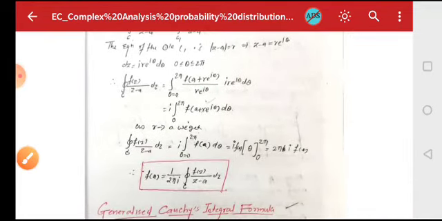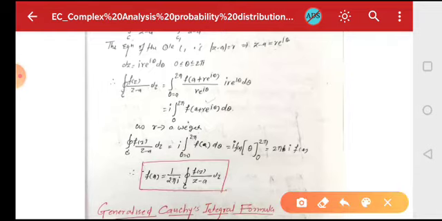Now as r tends to 0, that is the radius, the circle C1 tends to what, the point a. In that case f(a + r e^{iθ}) tends to f(a). Now the integral over C of f(z)/(z−a) dz is i times the integration from θ = 0 to 2π of f(a) dθ. Now f(a) is constant, so i f(a) is taken outside.